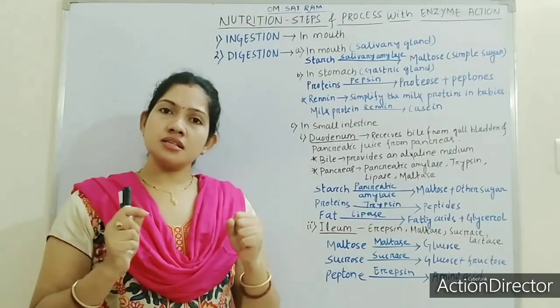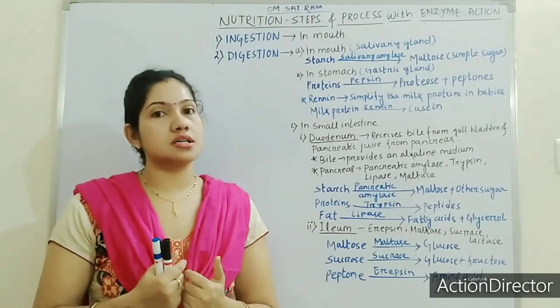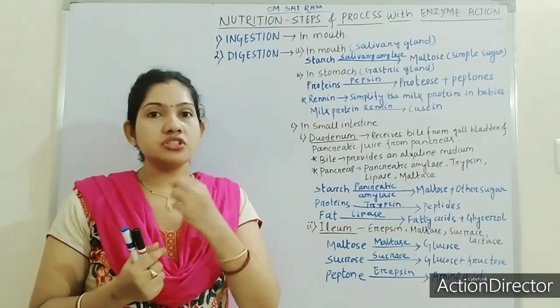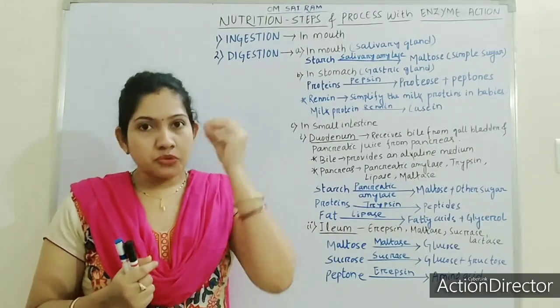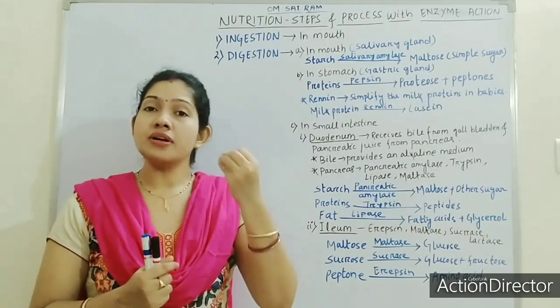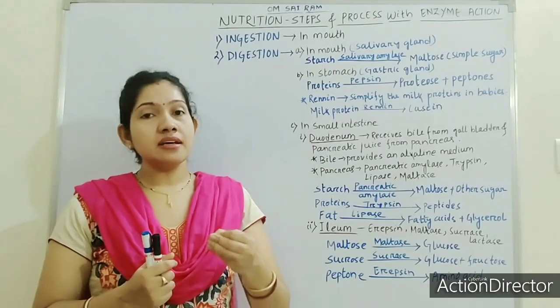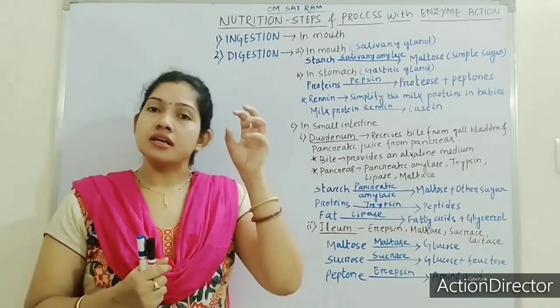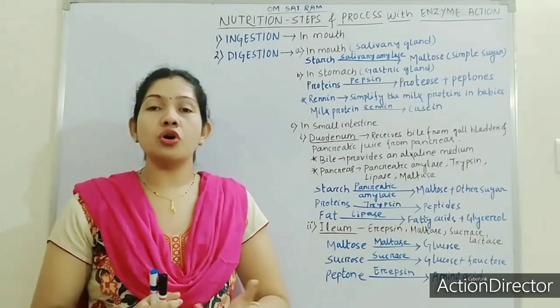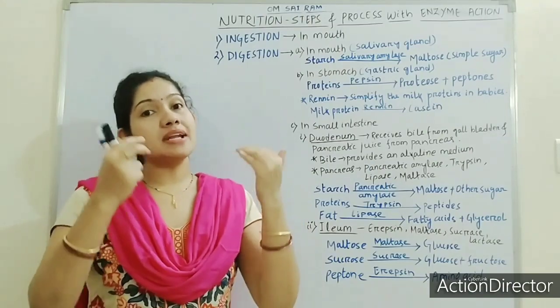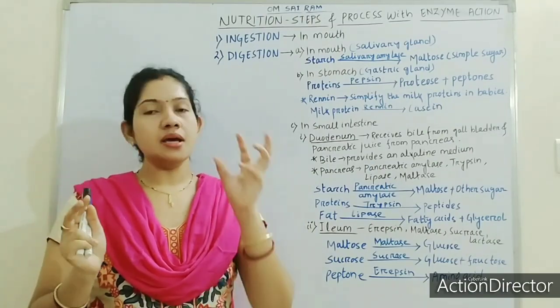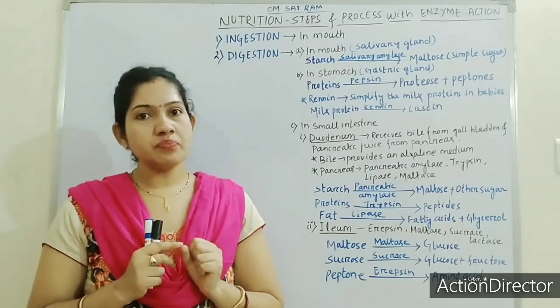Today we will discuss how digestion occurs when we take food, starting from the mouth up to the intestine. After digestion, the undigested food or waste will be removed from the body with the help of the anus.